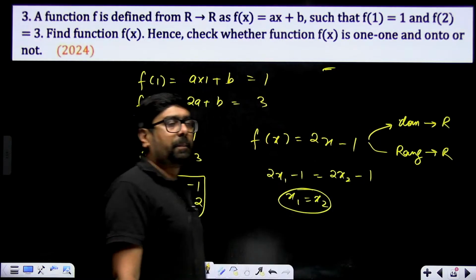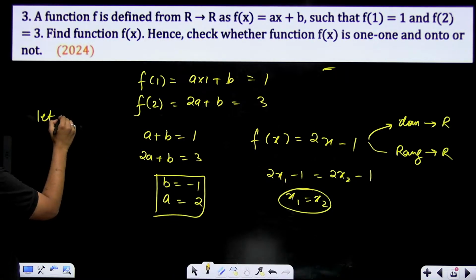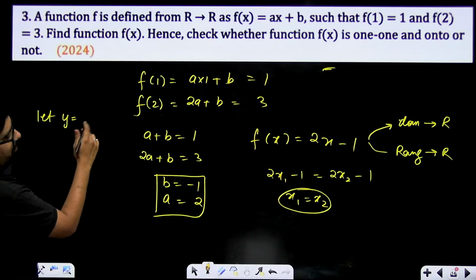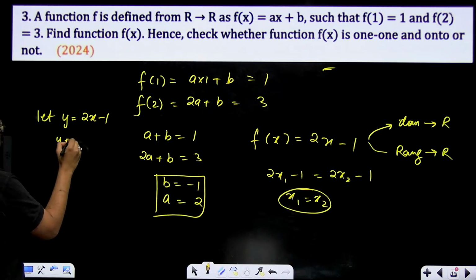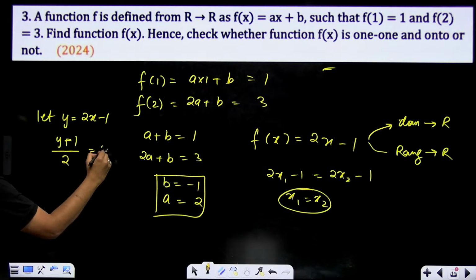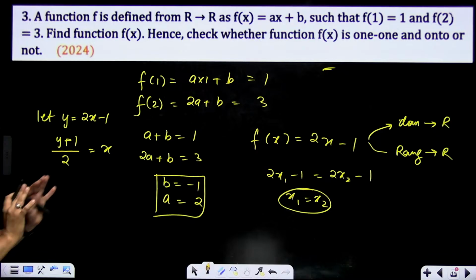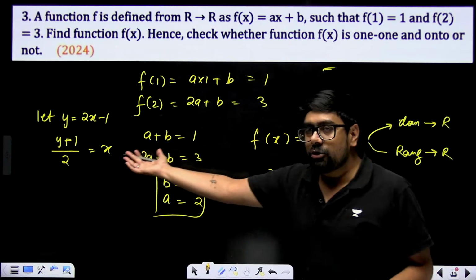Not a problem. Now we'll check for showing onto. We'll take y equal to 2x minus 1 simply. From here we'll get the x value, that means y plus 1 divided by 2 equal to x. Now here y has no problem, y is not in the denominator. So y can take any value. Here also y can take any value.